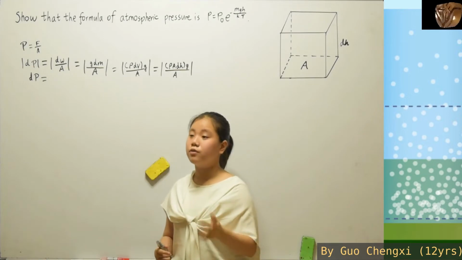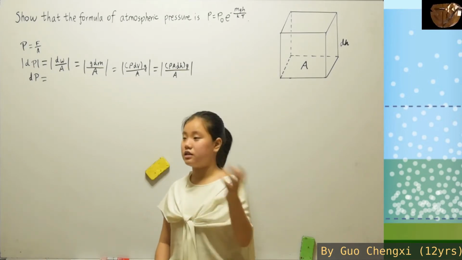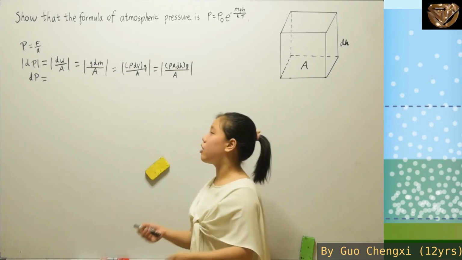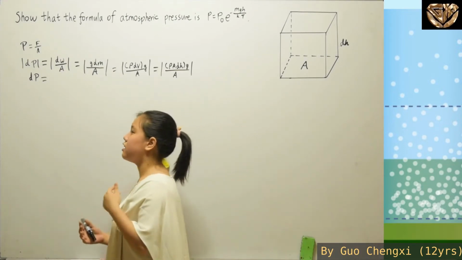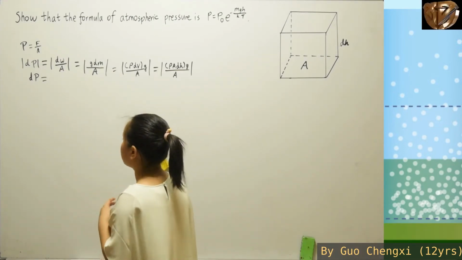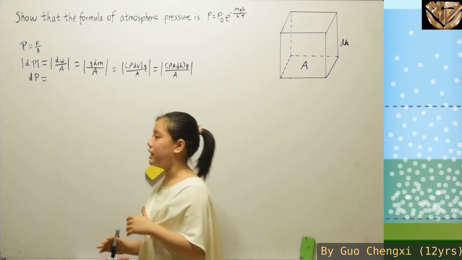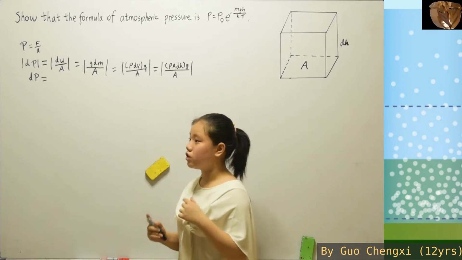Like when you compare being at the top of a mountain or at the bottom of a valley, you can tell that the air is definitely thinner as it gets higher, and when the volume gets smaller, the pressure will also decrease.